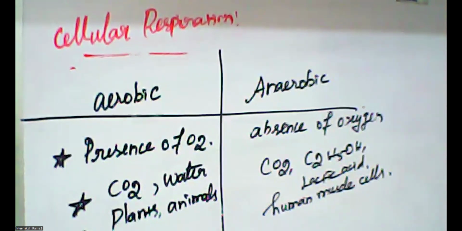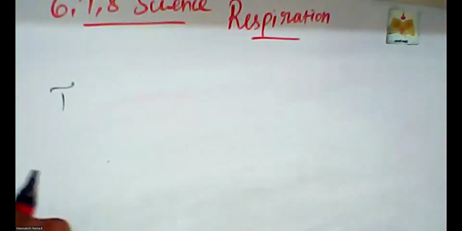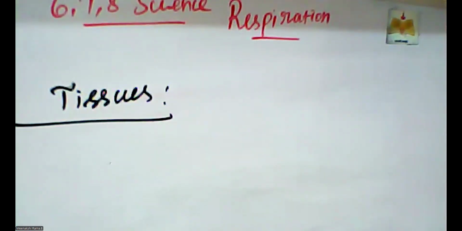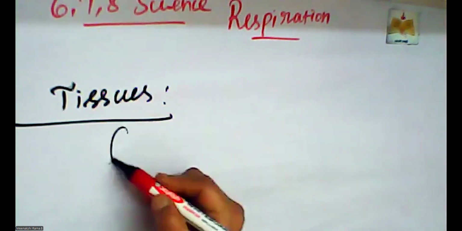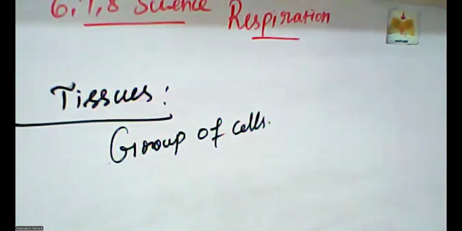Tissues. What are tissues? The cell is the basic part of our body. Uncountable numbers of cells are present in our body. After that, cells form tissues, and then organ systems are formed in our body. So tissue is nothing but a group of cells. A group of cells is otherwise called tissue.